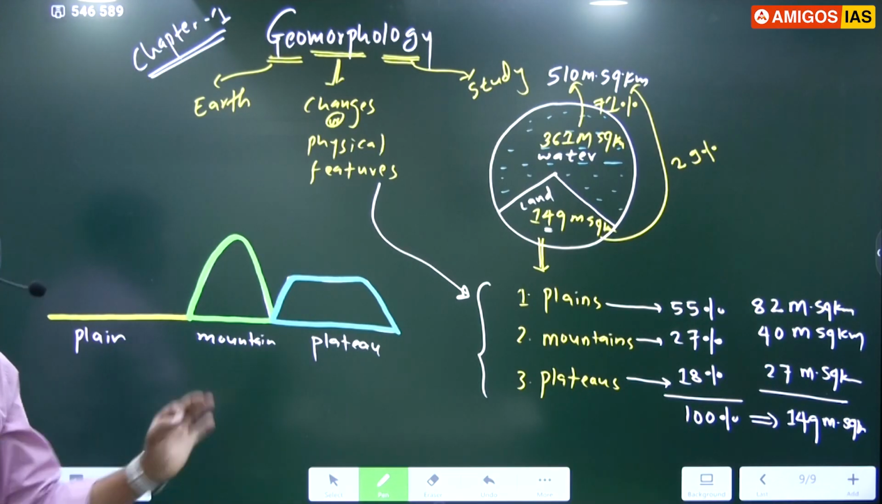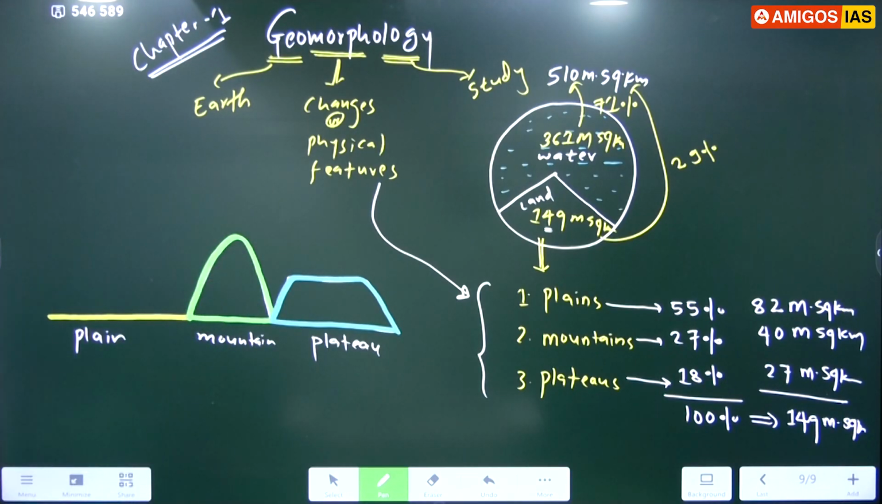Very simple, right? Now we can take the diagram first. Such small diagrams, if you draw in your mains answer, you will get very good marks, because the diagrams are not given in any books or any NCERT. These are my own diagrams, and that will definitely help you to get good marks. Have you taken the diagram?